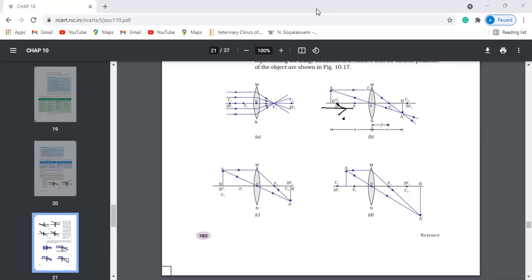First one, observe here: we are keeping the candle at infinite distance. All the light comes parallel to the axis, goes this way and meets at F2. So this is one case. You can see a point-sized image of the candle, same as in the mirror.